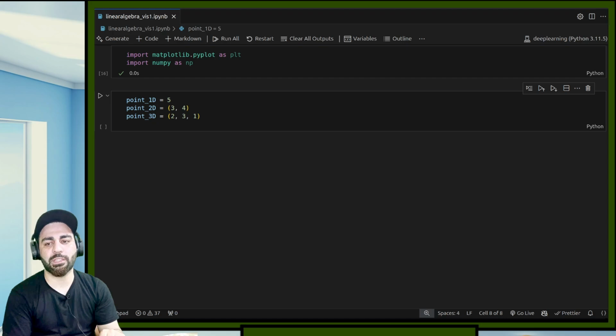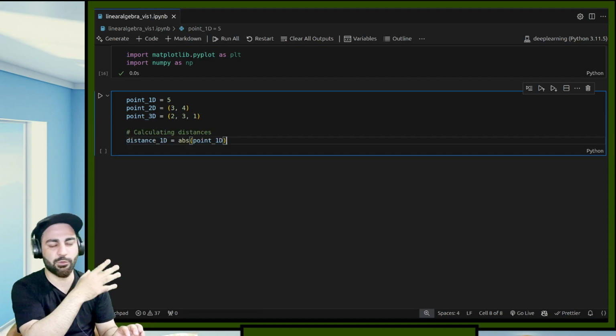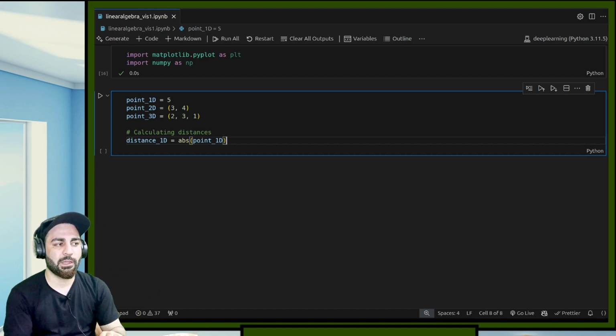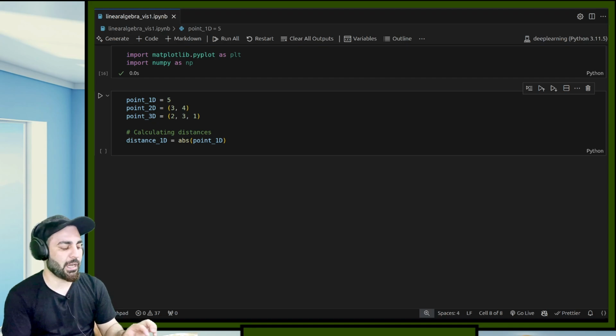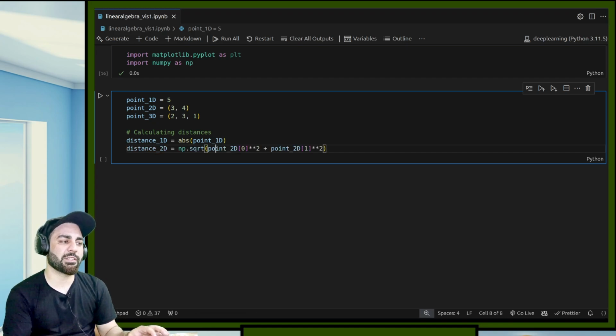Now how to compute distance? Distance in 1D can be calculated by just taking the absolute of the 1D point. If it is -5, I can say distance is absolute of -5. I basically want to give it the positive distance. And now how to compute the distance in 2D? Take the first value and square it, take the second value, square it, and then take a square root.